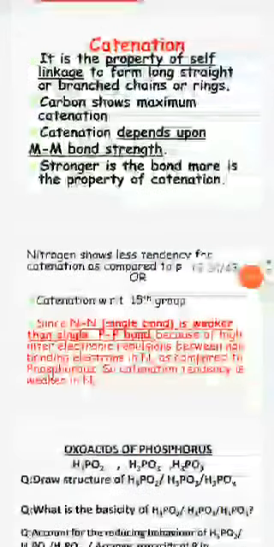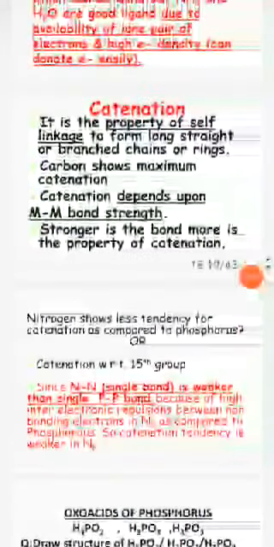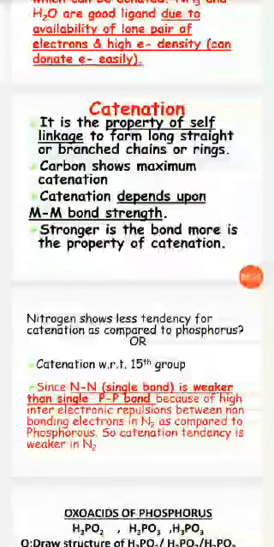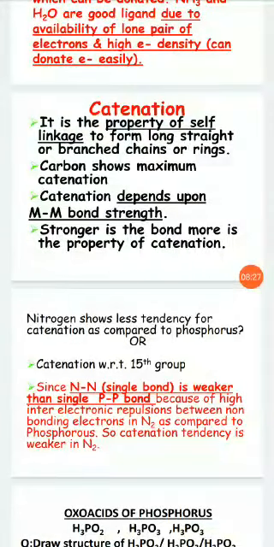The question is, why does nitrogen show less tendency for catenation as compared to phosphorus? Because the nitrogen single bond is weaker than the phosphorus bond because of high interelectronic repulsions between non-bonding electrons in nitrogen as compared to phosphorus. So the catenation tendency is weaker in nitrogen.